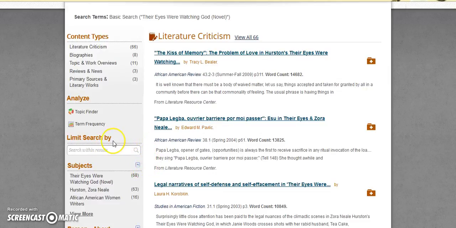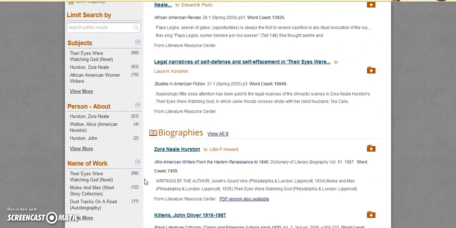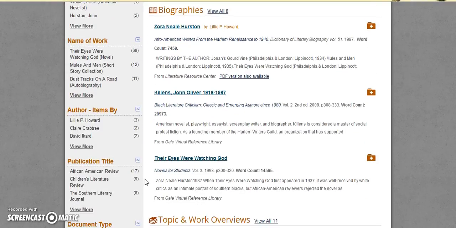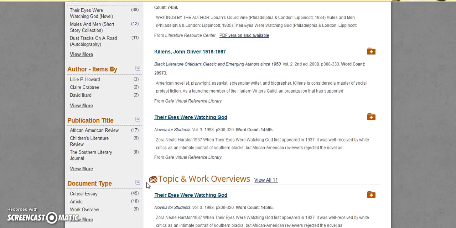You can limit your results by searching within the articles that you have found. You can limit by the subjects, the person that the article is about, the name of the work, the author that the item is by, or the publication that it's in. And again, we want the document type of critical essays.